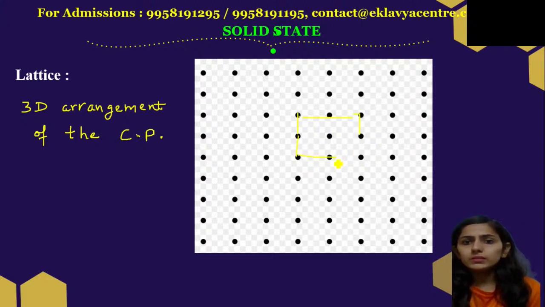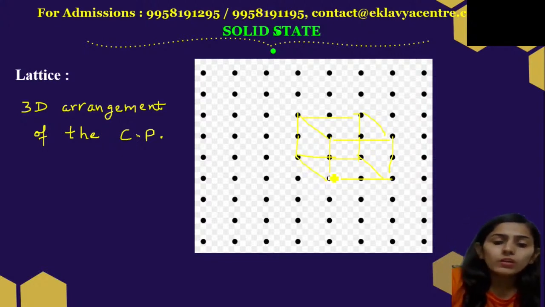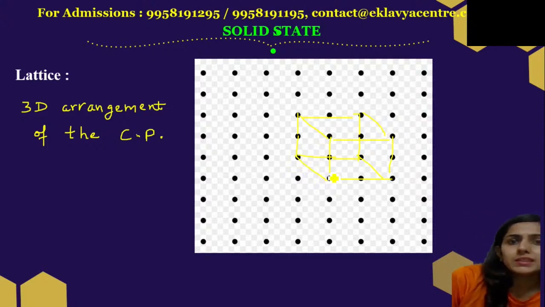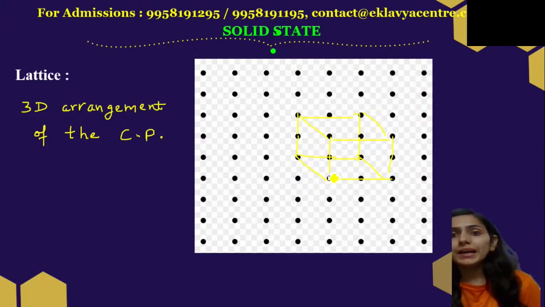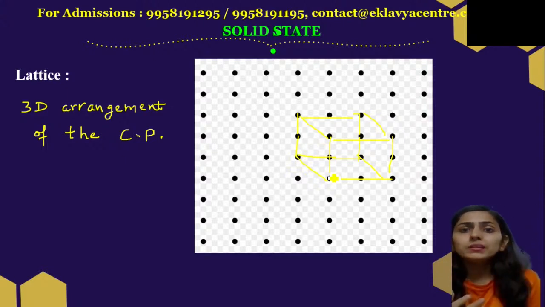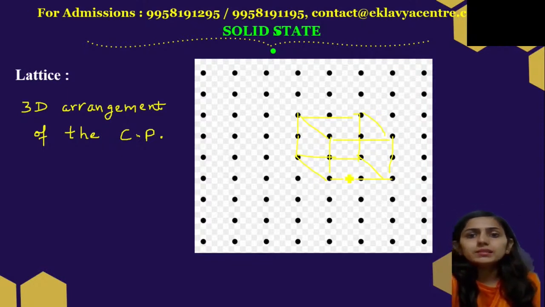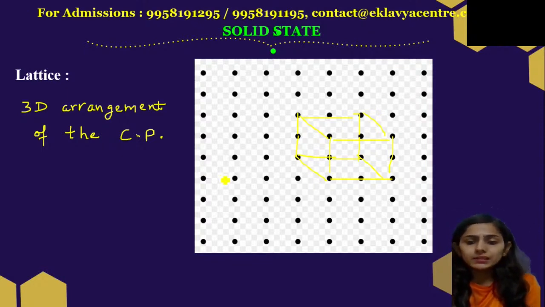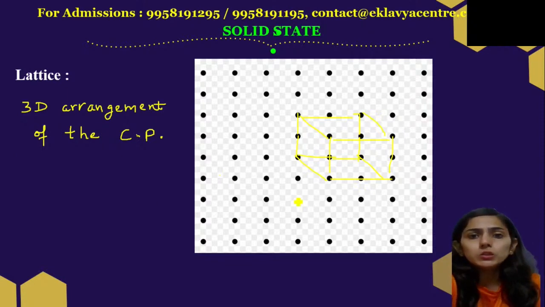These four I'm joining just for the sake of simplicity, and I'm joining these, right? Now this 3D packing of the constituent particles is called lattice, right? The atoms are packed in a three-dimensional cube like this. So this is called lattice, and this whole is known as cubic lattice.